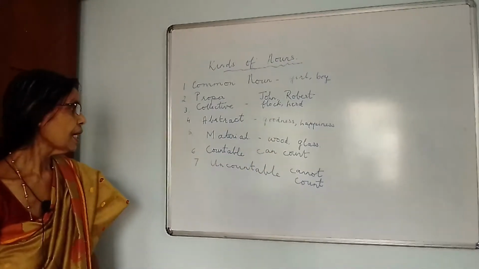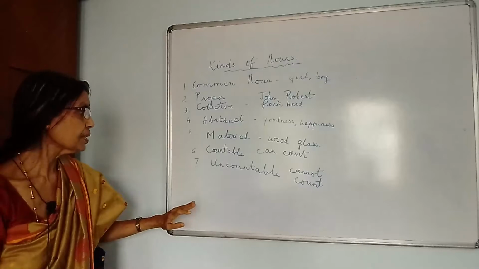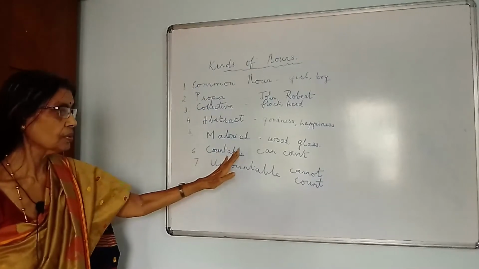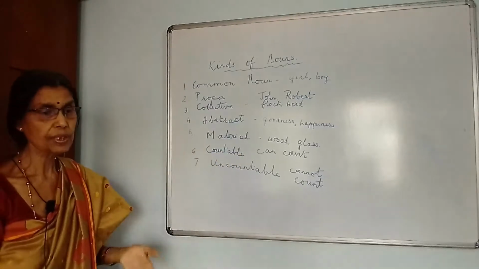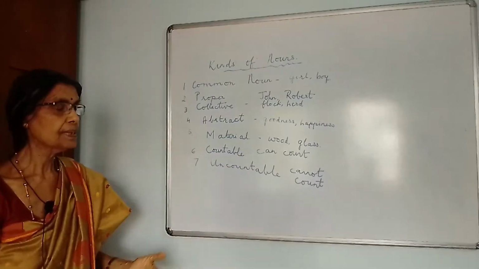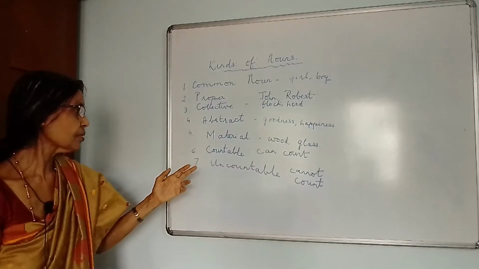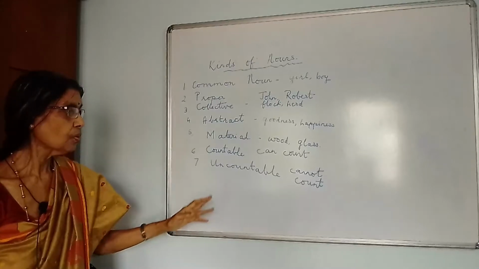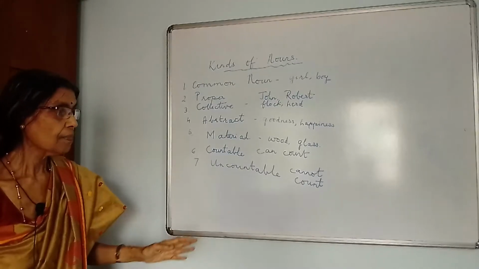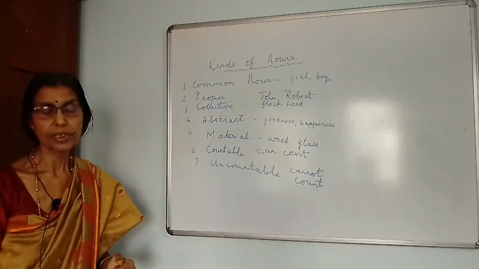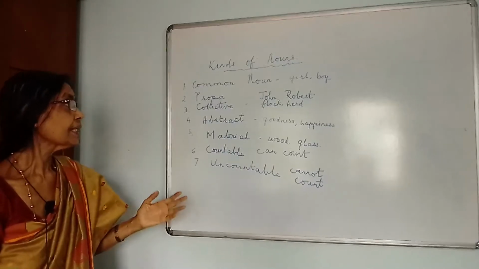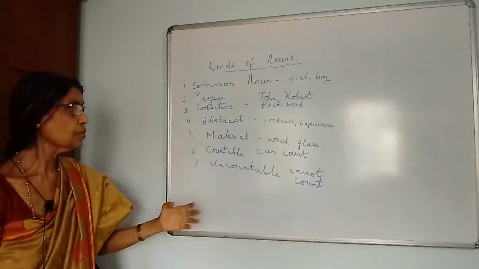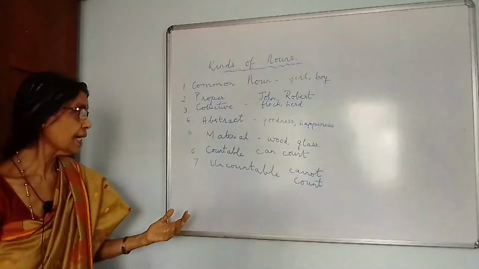Then besides these nouns, there are mostly which we can count are called countable nouns. Now countable nouns we can count, like for example books, tables, chairs. They can be counted, so they are called countable nouns. Whereas uncountable nouns are those which we cannot count. Example, air, milk, water. So once again, these are different types or kinds of nouns which we are using in the daily language, everyday life.